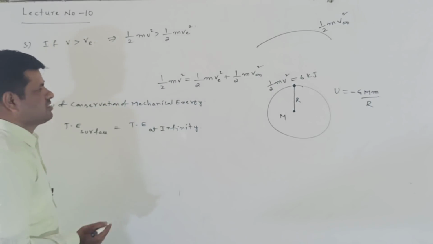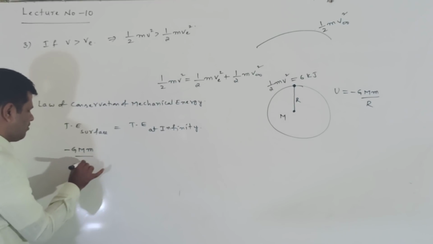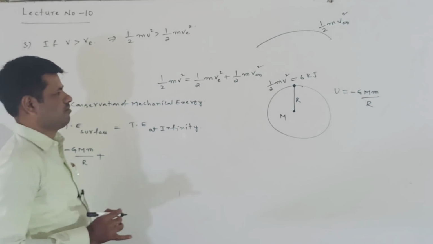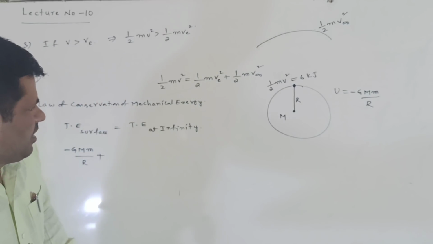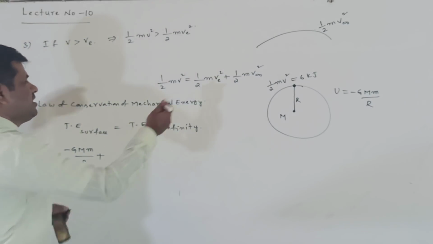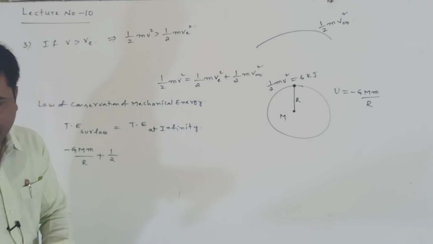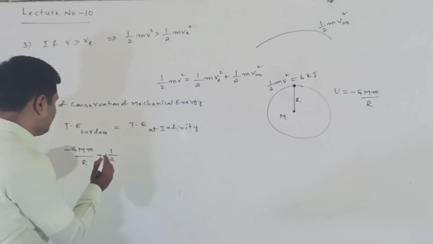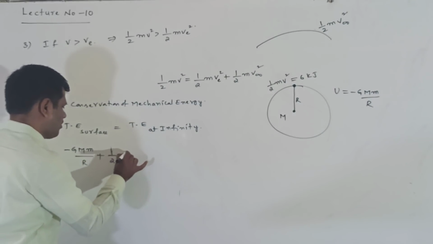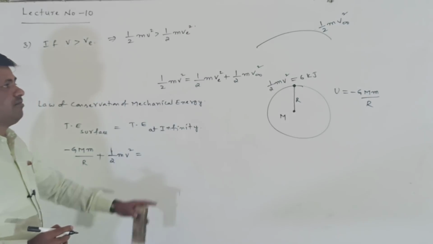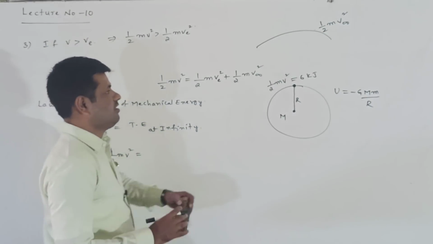Now total energy on the surface can be written as minus GMm by r plus, here, what is the kinetic energy given to the body on the surface? Half mv square, that is given. Total energy at infinity is equal to, at infinity